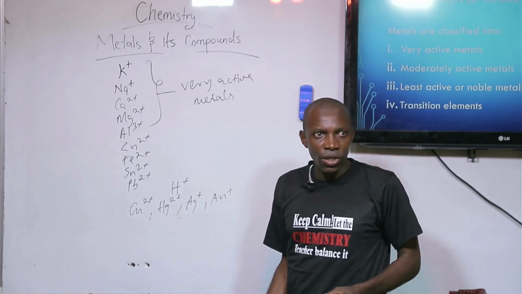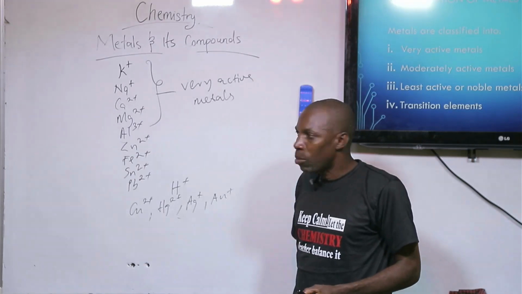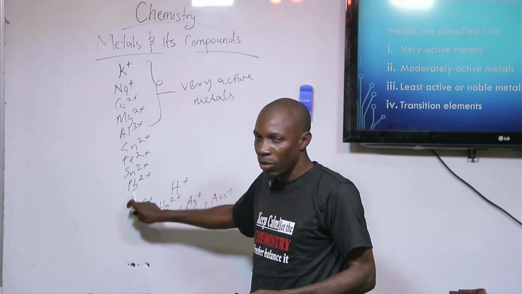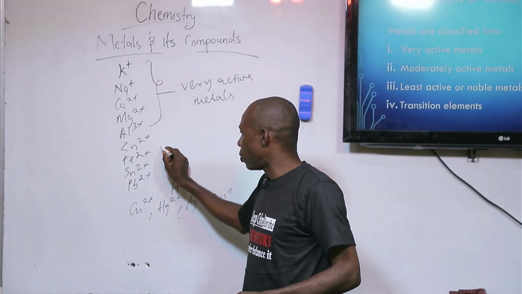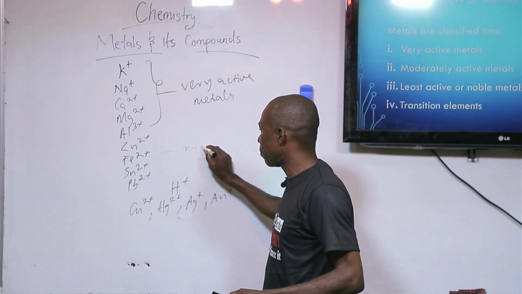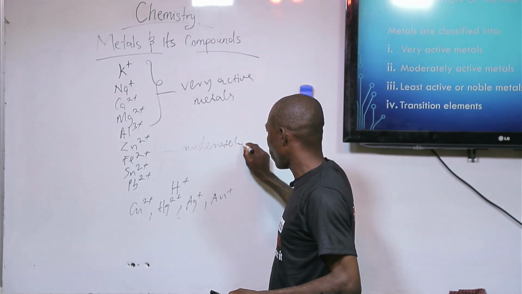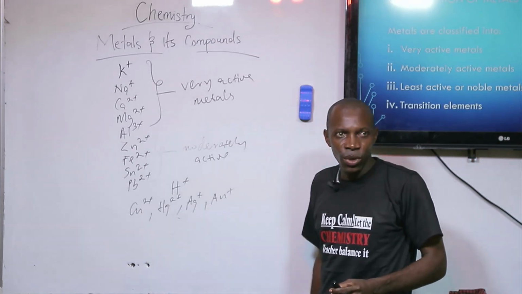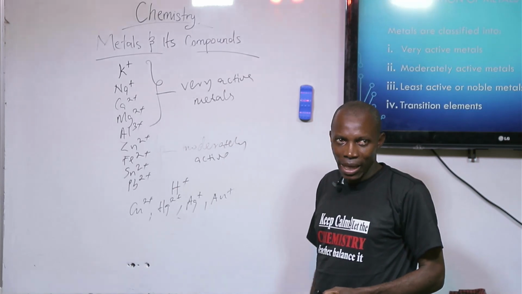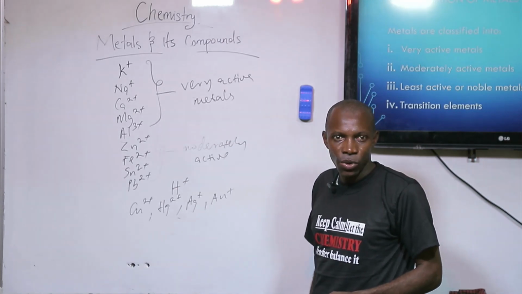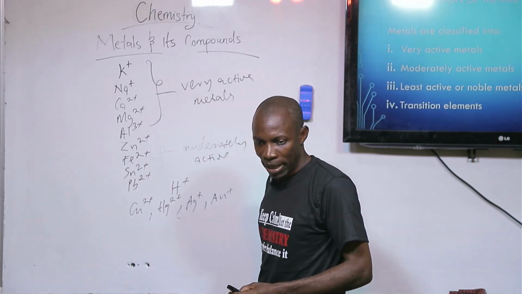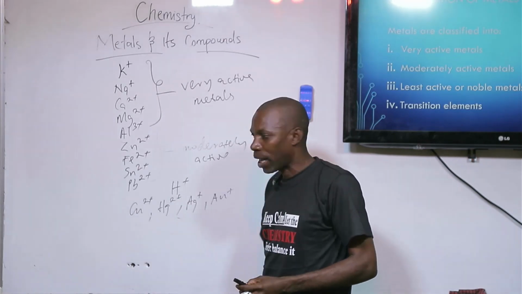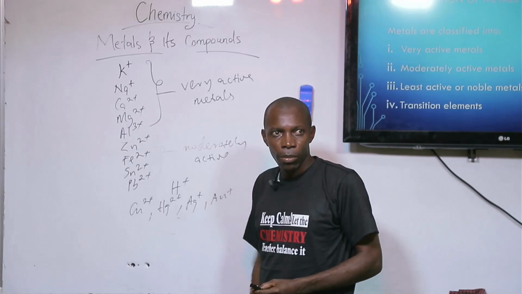Now, we are still going to look at some other metals that are moderately active. You look at something like zinc, iron, tin, and lead. These metals are moderately active. Then you look at the metals that are below hydrogen in the electrochemical series. They are the least active metals, and they are also called noble metals. So you see, copper is a noble metal, mercury is a noble metal, silver and gold are noble metals.